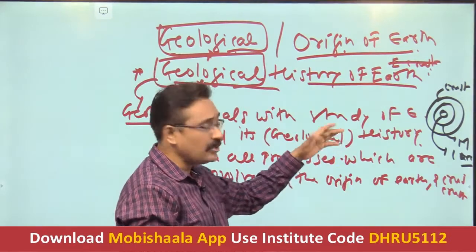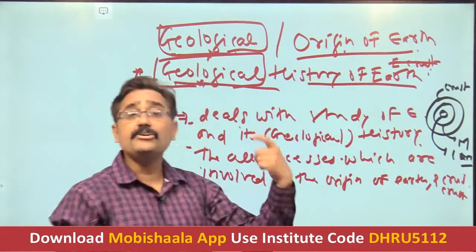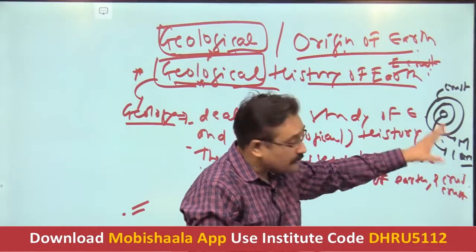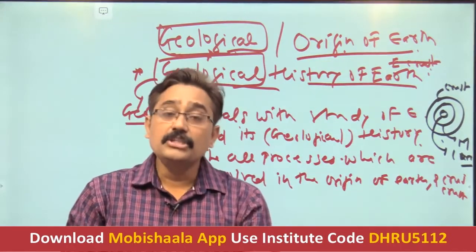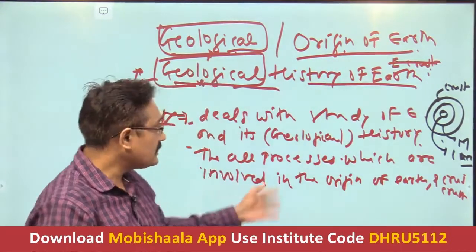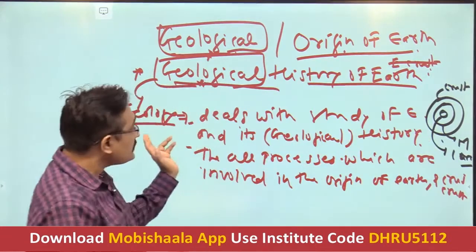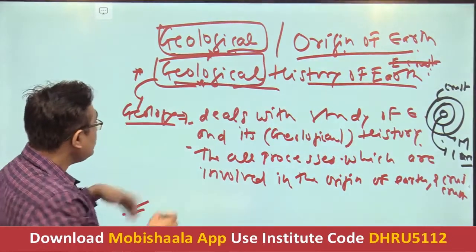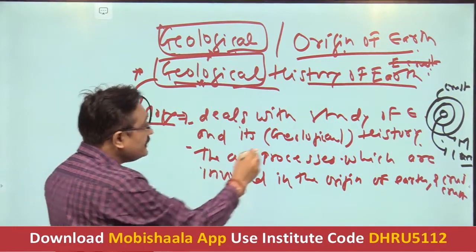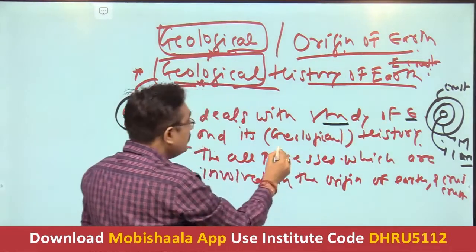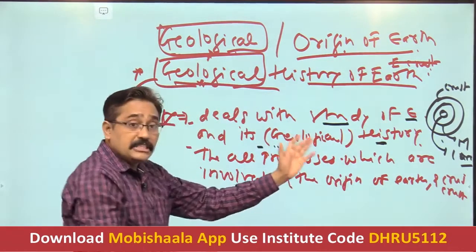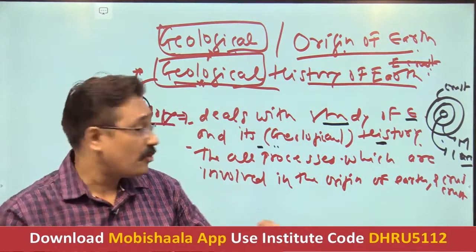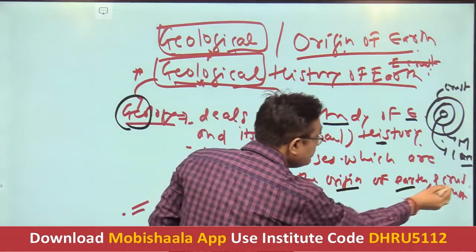The study of the mantle and core is the jargon of paleontology and all this, and especially geomagnetism and paleomagnetism. As far as the study of the mantle or the core is concerned, it is the aspect of geomagnetism or paleomagnetism. Yes, it deals with those studies. But geology limits itself to the crust part. Along with that, we have seen that geology deals with the study of the earth and the history of the earth, that means the geological history of the earth. Additionally, it deals with all those processes which are involved in the origin of the earth and its crust.